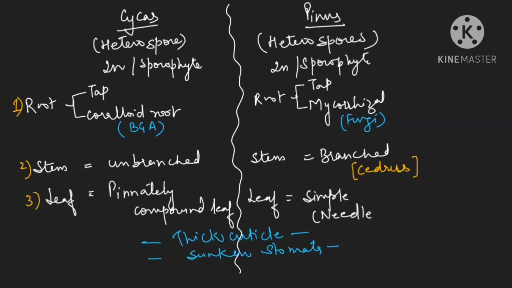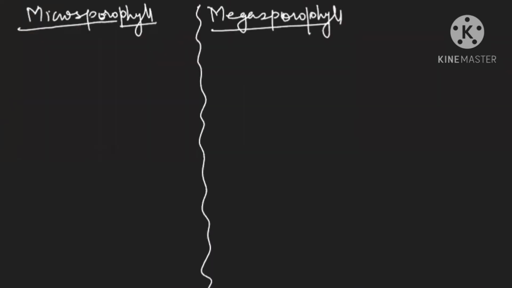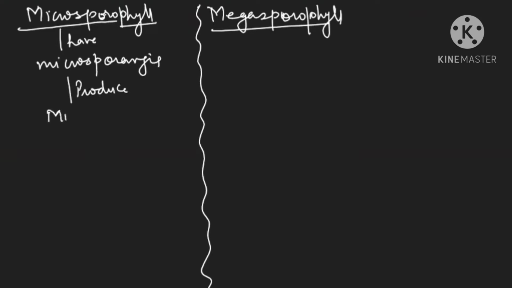Now we are focusing on the heterospory nature. One thing we know very well, that if heterospory is there, then microsporophyll will have microsporangia. Clear beta? And microsporangia will produce, I'm trying to give you a flow chart, please learn it properly, microspore.